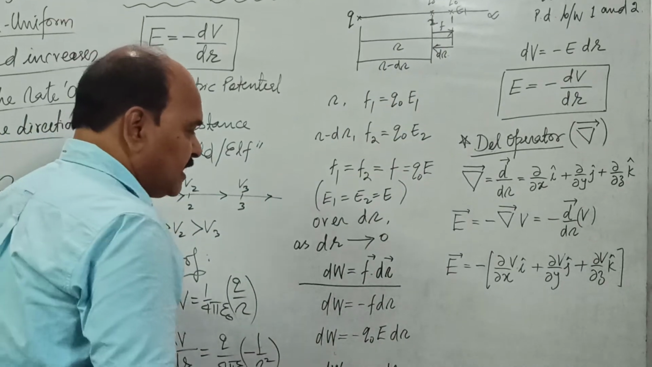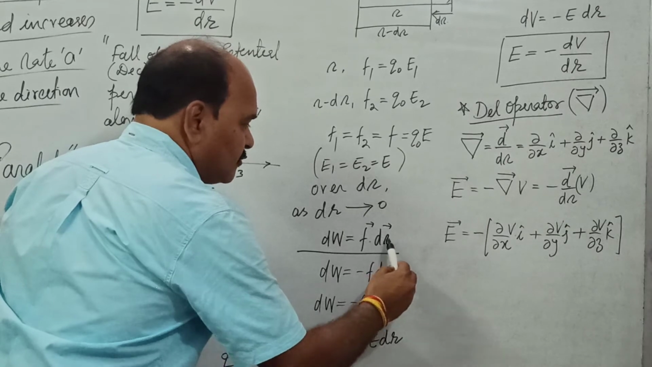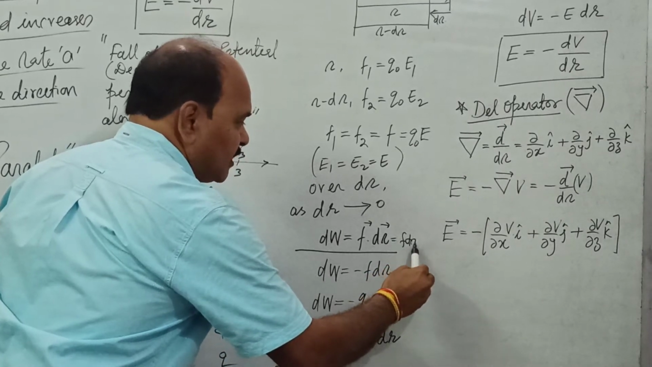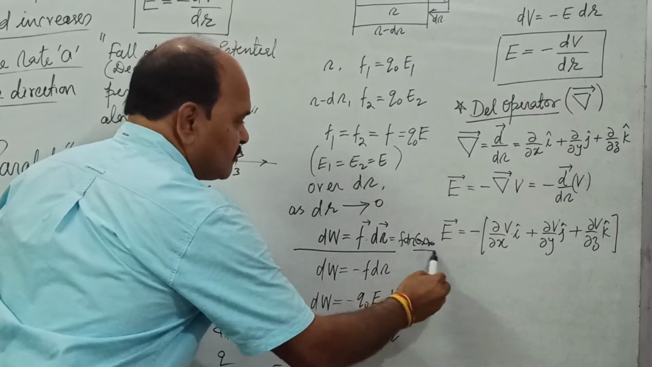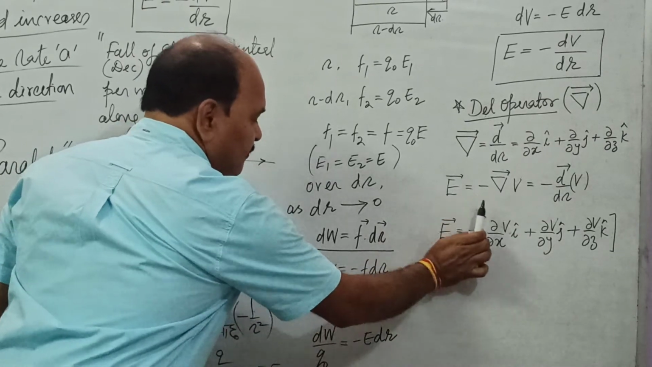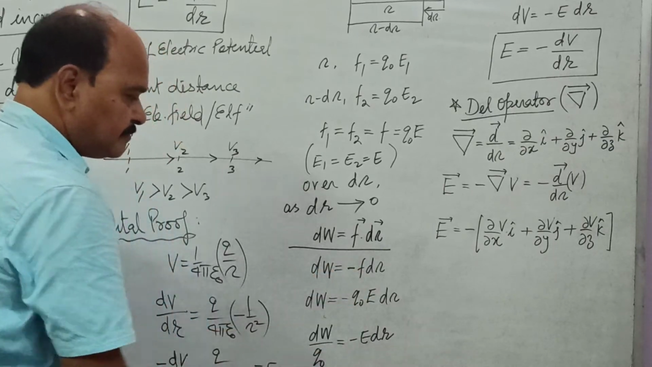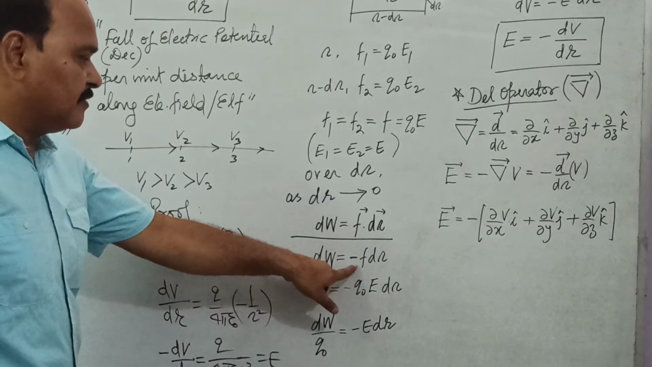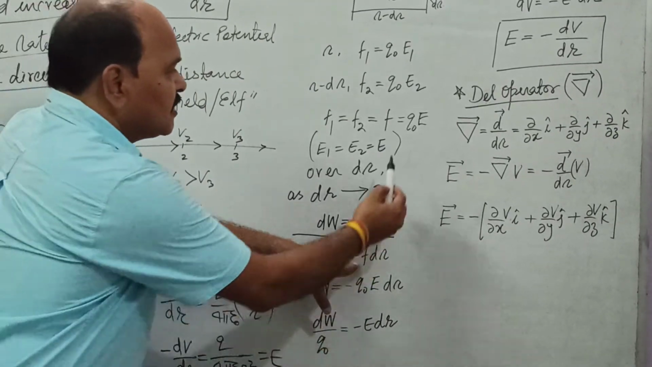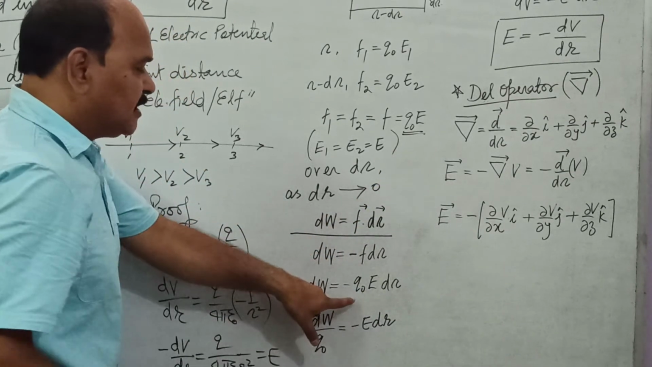Therefore, F dr is going to be F into dr into cos of 180. And cos of 180 is minus 1. And because of F and dr being anti-parallel vectors, we get a negative sign here. Now let us substitute the value of F. When we substitute the value of F as Q naught into E, we get it as minus Q naught E into dr.